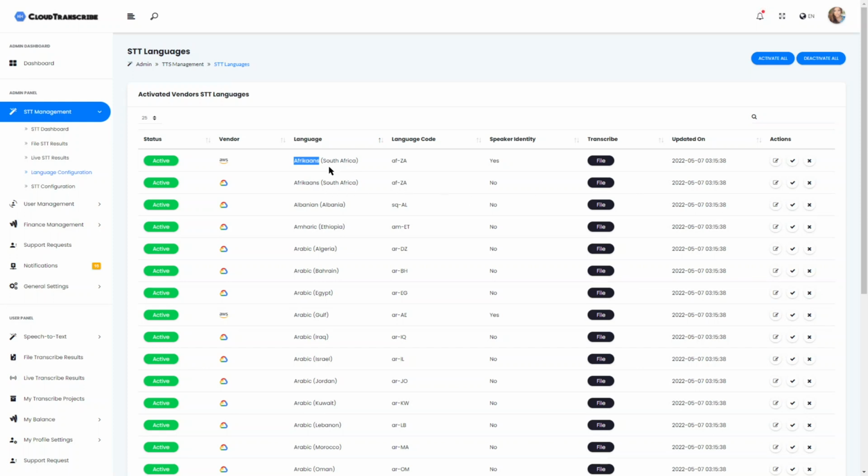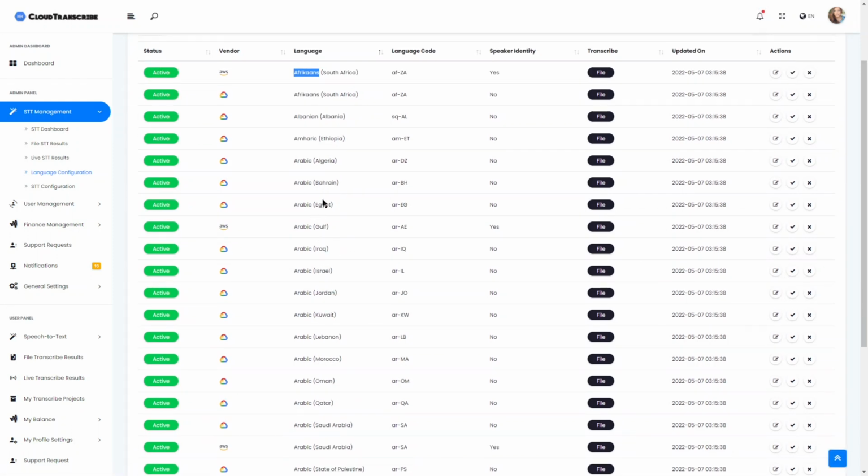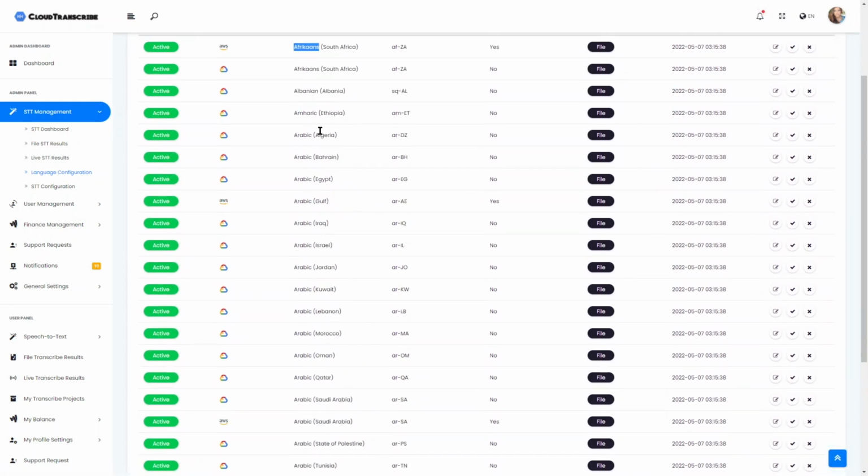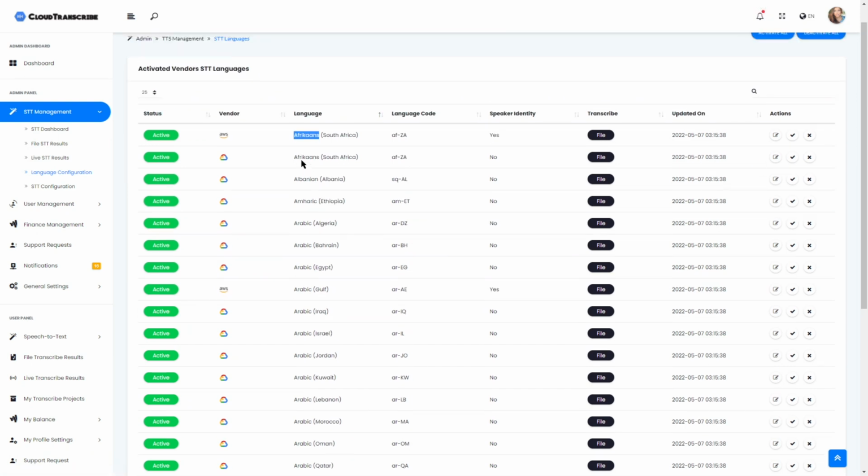Let's say one works better than the other, you can just disable it from here and do that for the rest as well, as you prefer. Any language can be enabled or disabled. You can also rename the language. For example, if you don't like the way it's written, you can just put whatever you prefer.